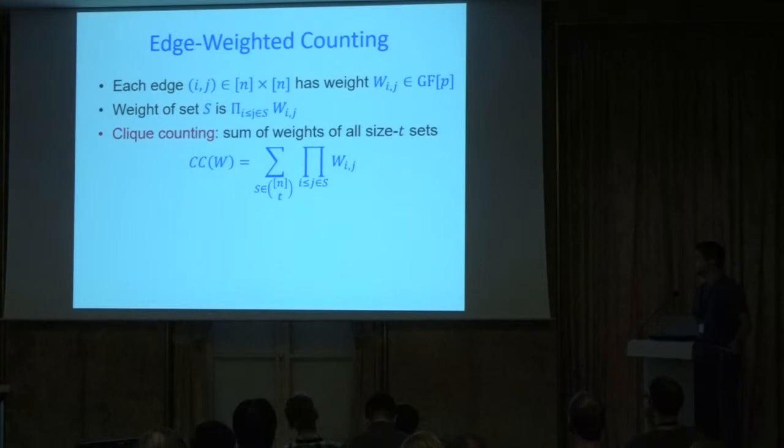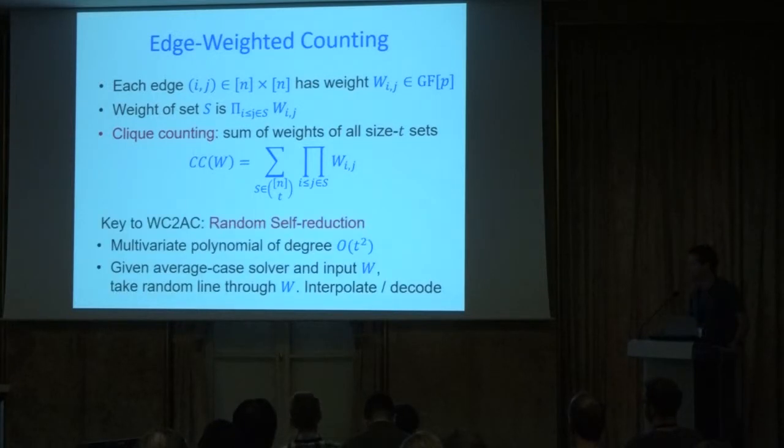And the nice thing about this problem, now that we've moved to working over a finite field, is that this problem does have a random self-reduction, or worst case to average case reduction. We can look at this quantity that we're trying to estimate, and viewing it as a polynomial over our input, where the input is the weight of all the edges, this is a low-degree polynomial. And for low-degree polynomials, we have, by now, a rich and powerful methodology for worst case to average case reductions, worst case to rare case reductions.